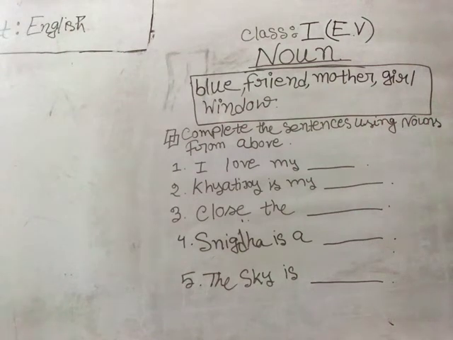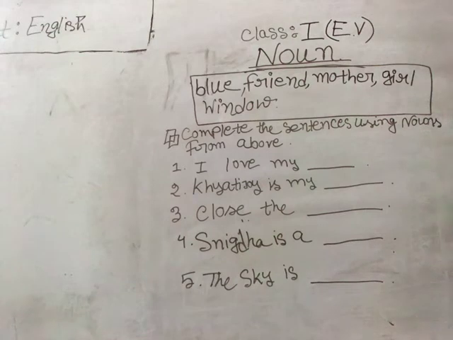Now here the question is: complete the sentences. That means finish the sentences, or make the sentences complete by putting nouns from above. Nouns, that means the names that are given in the box from above, the box that is given on the very upper portion.